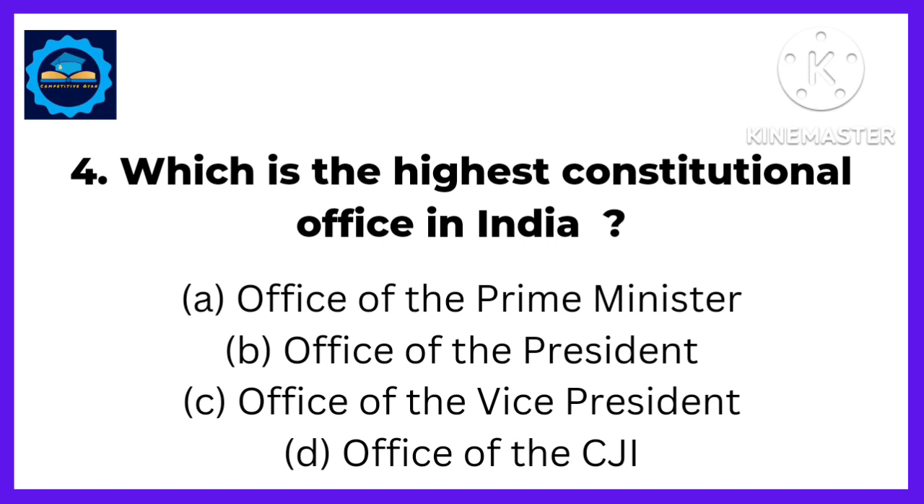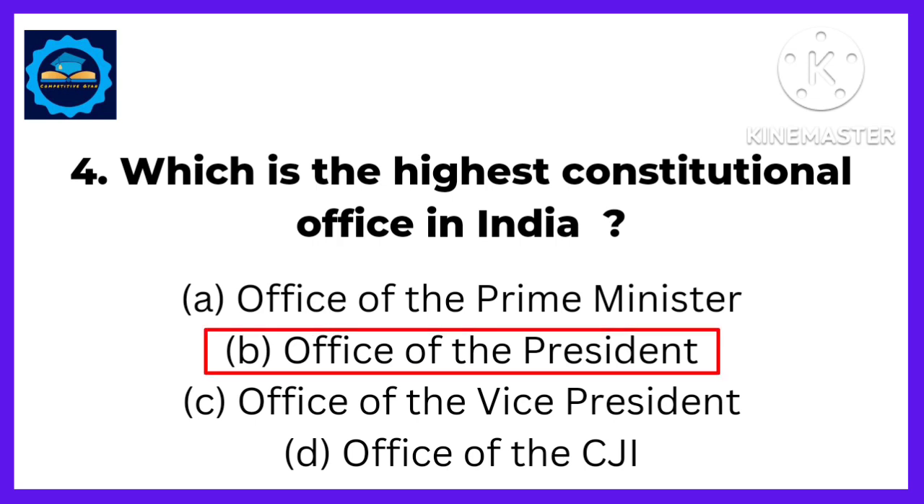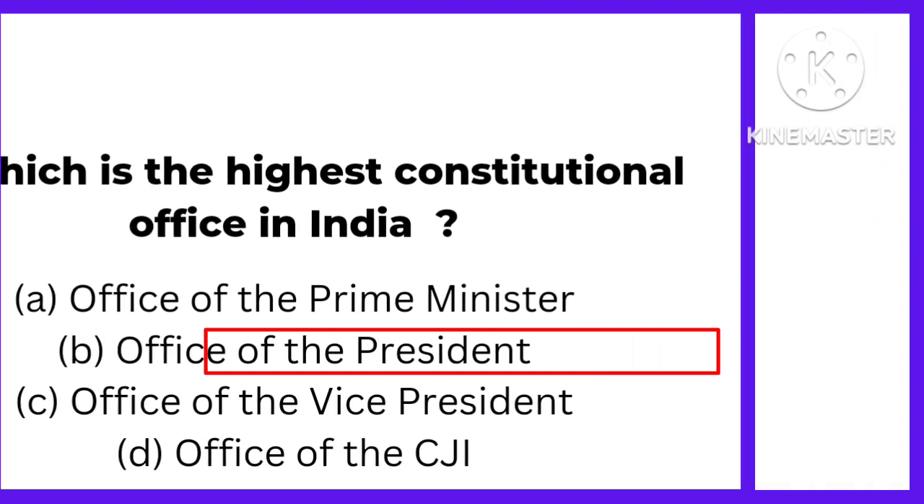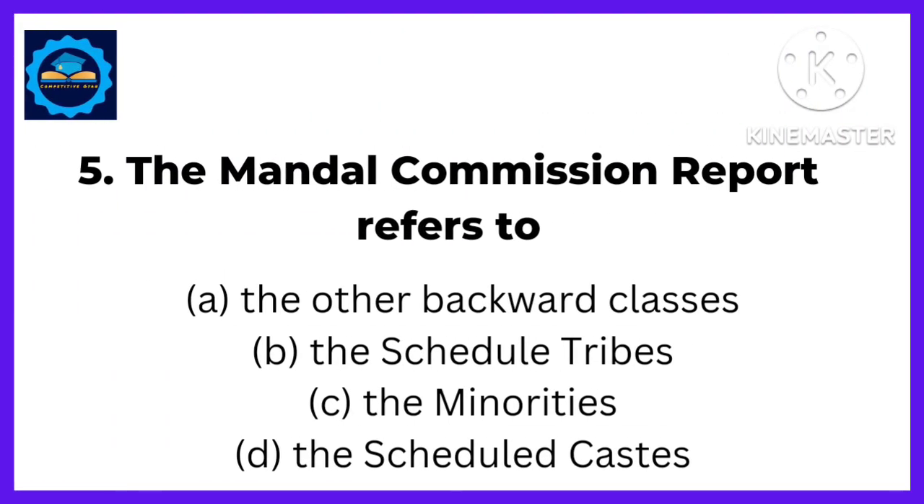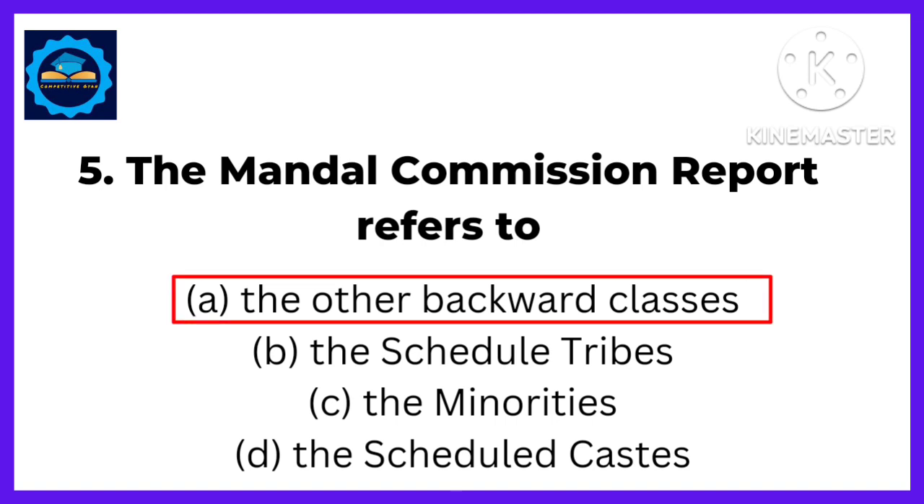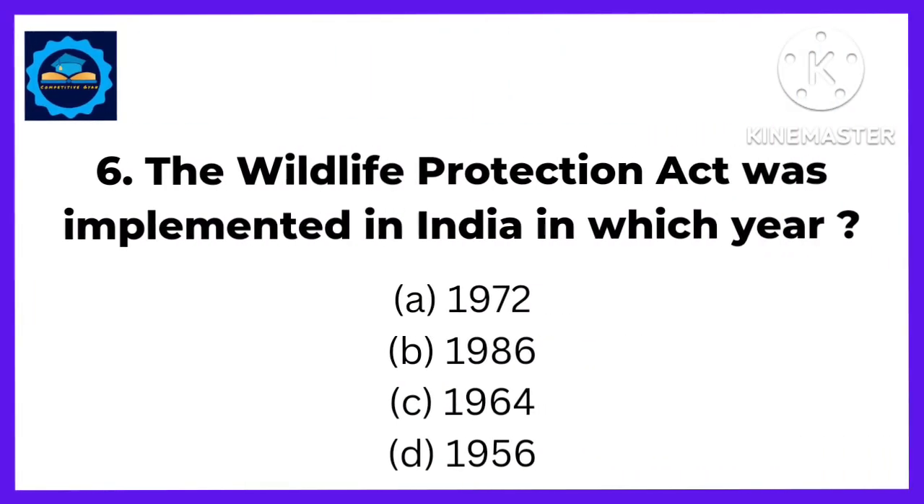Next, which is the highest constitutional office in India? Answer. The office of the President is the highest constitutional office in India. Next, the Mandal Commission Report refers to. Answer. The other backward classes, that is, the socially and economically backward classes. Next, the Wildlife Protection Act was implemented in India in which year? Answer. The Wildlife Protection Act was implemented in India in 1972.